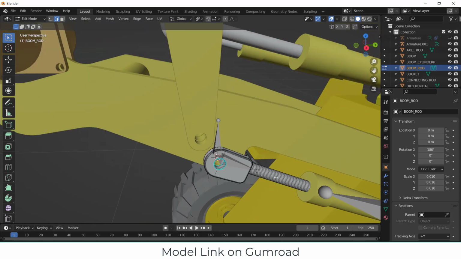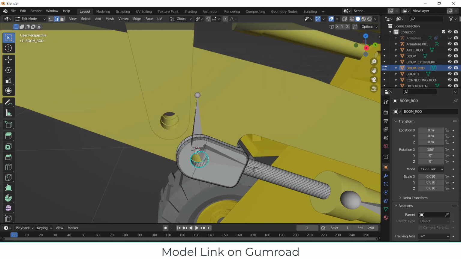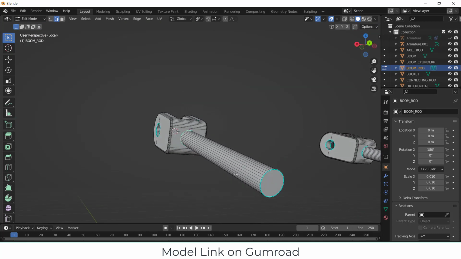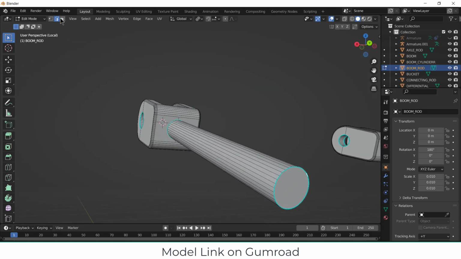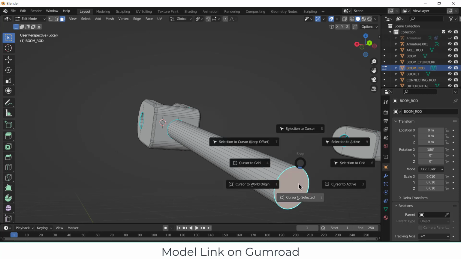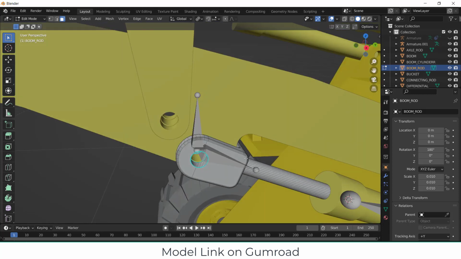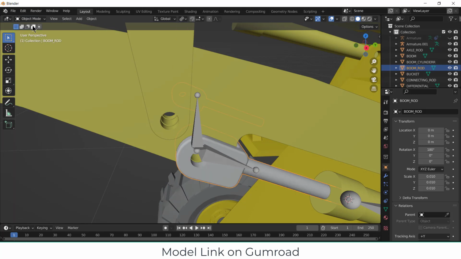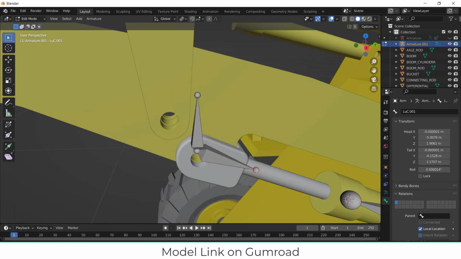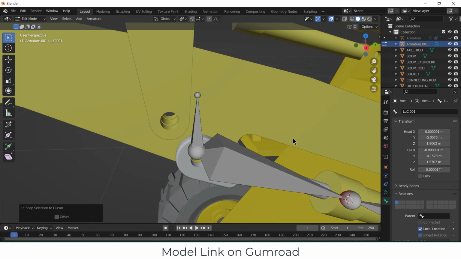This is not fully selecting, so what we can do is click on the divide icon, go to the face mode, select this, Shift S, cursor to selected, divide icon. Now go to the object mode, select this armature, Tab, select this, Shift S, selection to cursor.